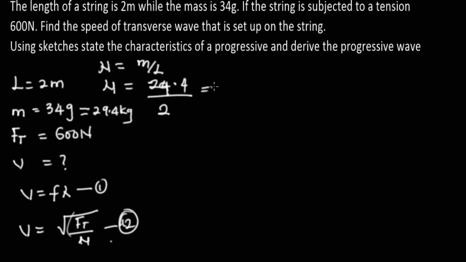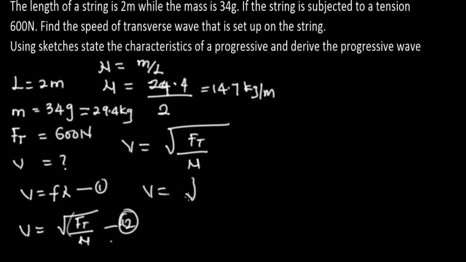It's going to give us 14.7. Mass is given in kilogram, length is given in meter, so mu is in kilogram per meter. Now we can use this formula: V is equal to the square root of the tensional force divided by mu. And we've gotten mu to be this.